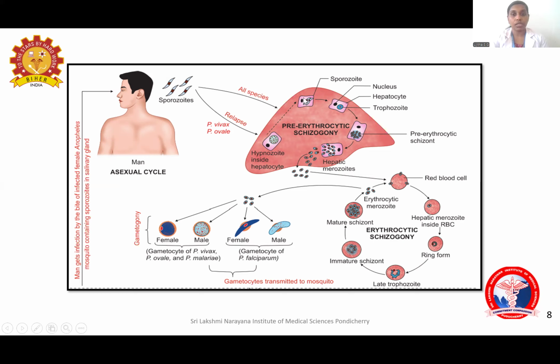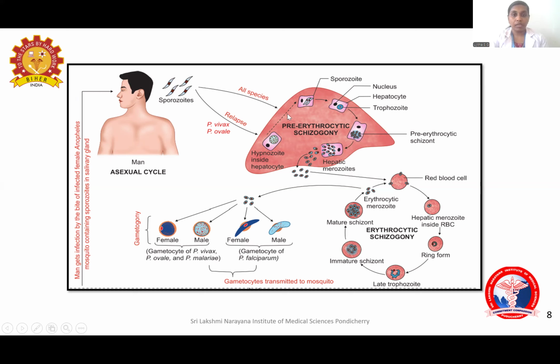In the liver, the sporozoites are transformed into trophozoites. Trophozoite is the multiplying stage. And the trophozoite undergoes nuclear and cytoplasmic divisions to form the pre-erythrocytic schizont. The pre-erythrocytic schizont will undergo maturation and develop the merozoites, which are released by the lysis of the cell. So at the end of the pre-erythrocytic schizogony, or the exoerythrocytic stage, or the hepatic stage, the hepatic merozoites are released into the blood.